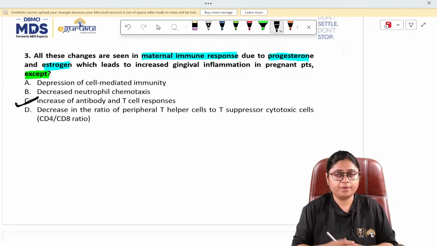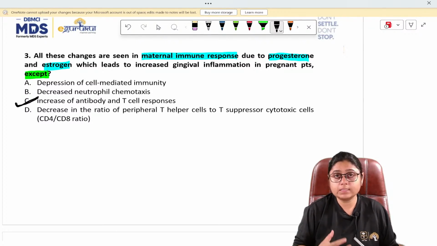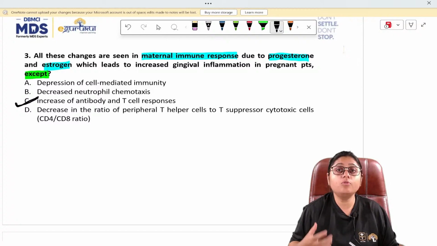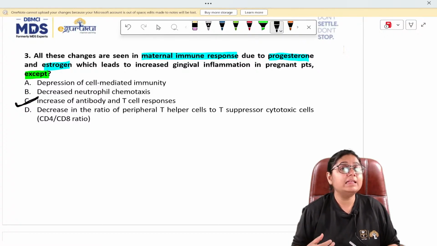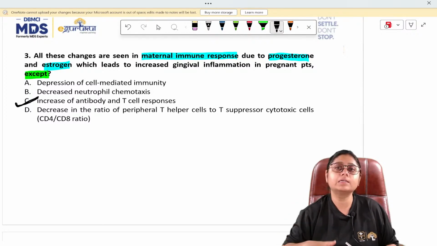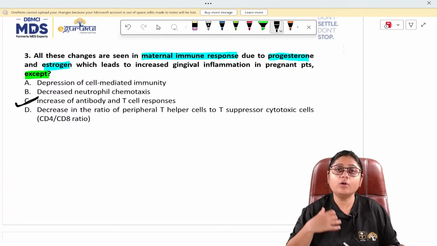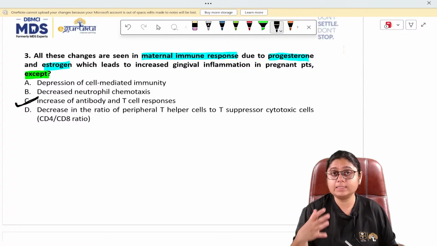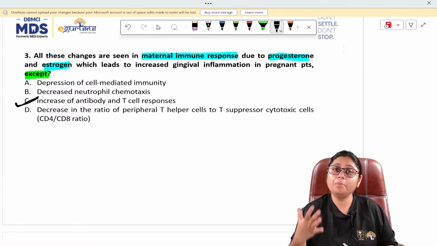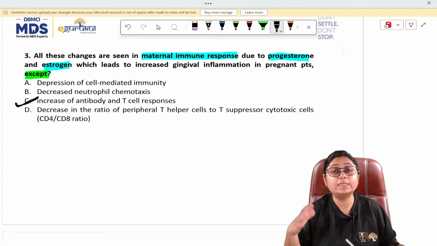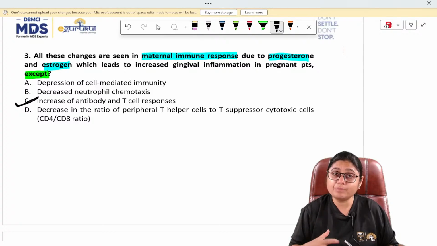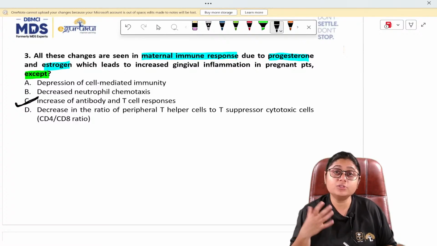You should remember that the immune system of the body is responsible to fight against the bacteria. In pregnancy, the immune response decreases. The immunity of the woman is decreased during pregnancy, so the mother is more susceptible to diseases and to periodontal changes.